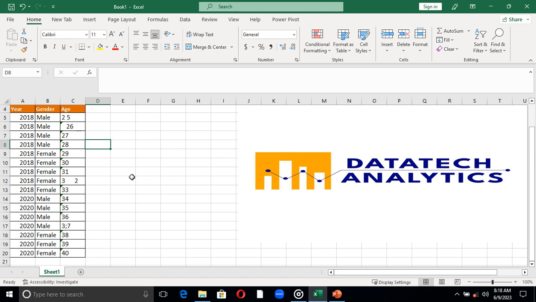What we need to do now is to replicate this data. Let me copy this so that I don't lose track of my original data. Control C, Control V. I need this gender, so let me copy this gender separately.